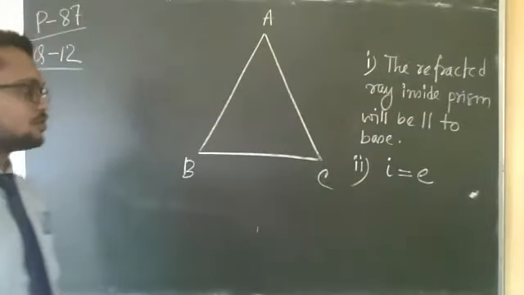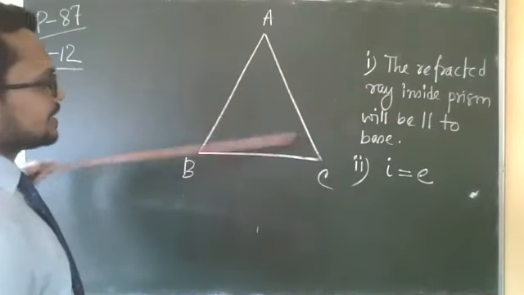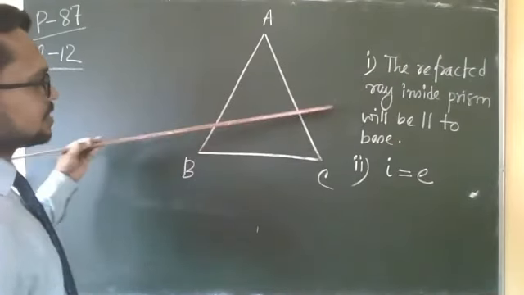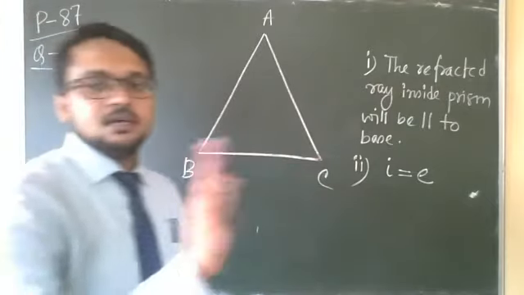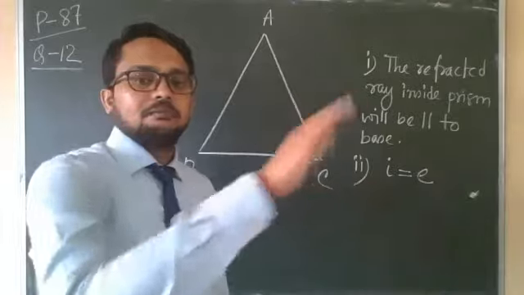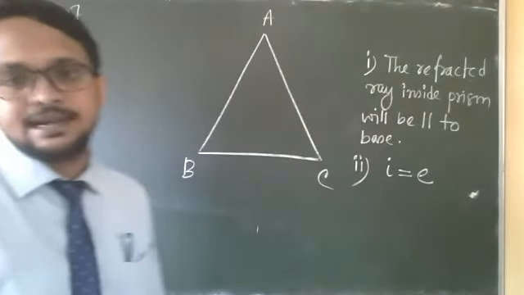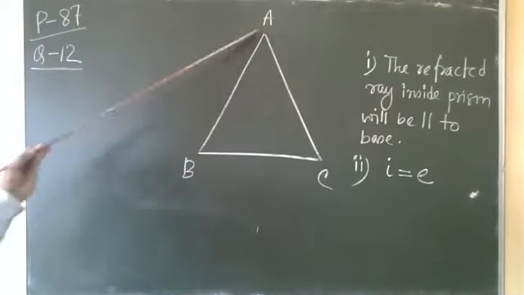Here, as the ray is refracting towards the base in both cases, when it is inside the prism or going outside from the second surface, it bends towards the base. For that reason we will not get any lateral displacement. Here two refracting surfaces are there, AB and AC.